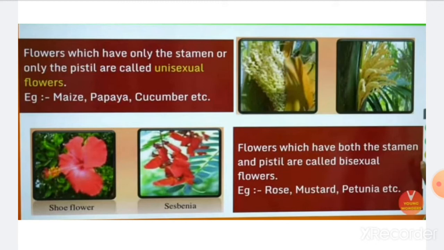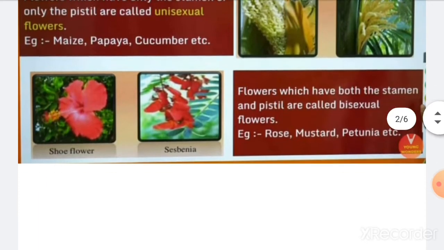And the flowers which have both the stamen as well as the pistil are called bisexual flowers. They are also called the complete flowers, or you can even call them the perfect flowers. So that is why they'll be called the complete flowers, or you can also call them bisexual flowers. Now moving further,